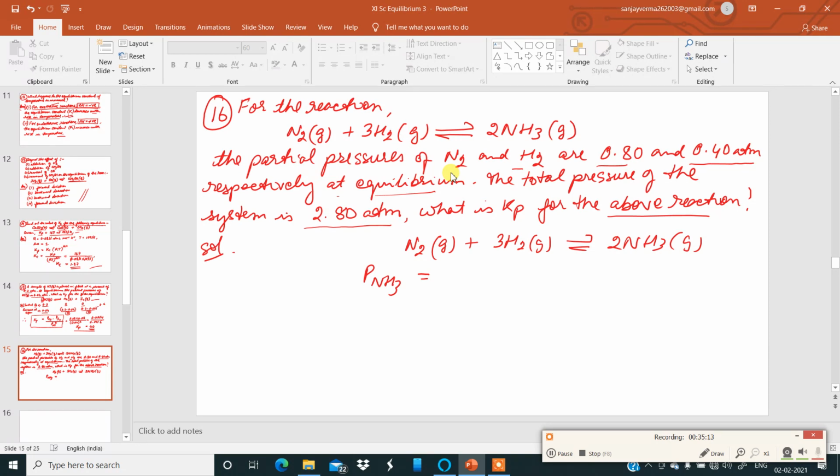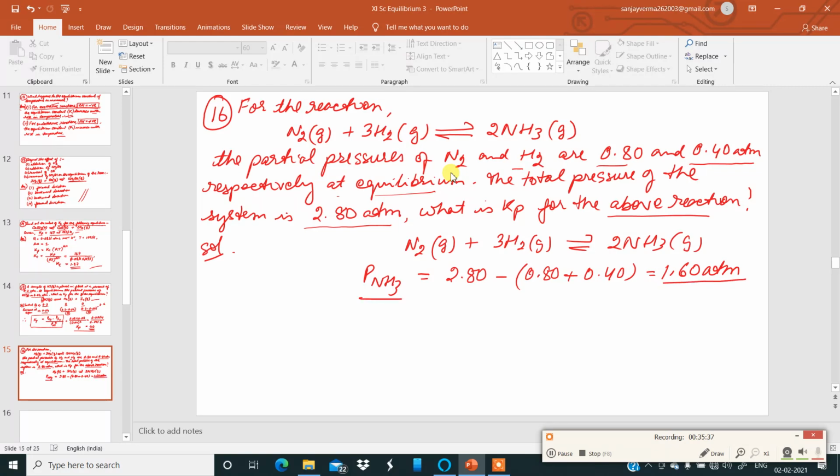So the partial pressure of NH3 is 2.80, the total pressure, minus the sum of the pressures of nitrogen and hydrogen, 0.80 plus 0.40. Upon simplification, we get 1.60 atm. The partial pressure of ammonia is obtained.